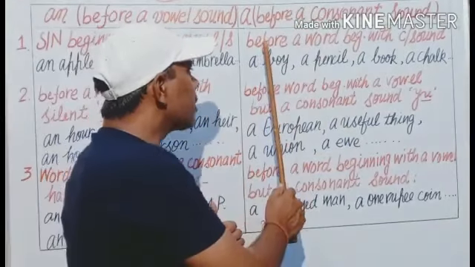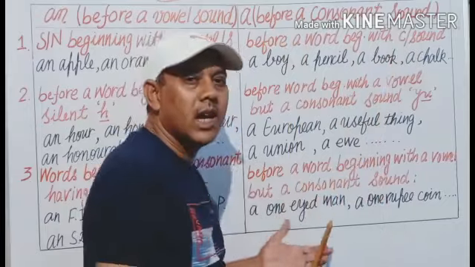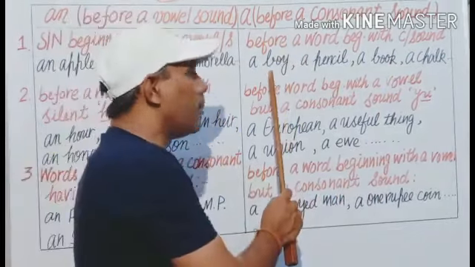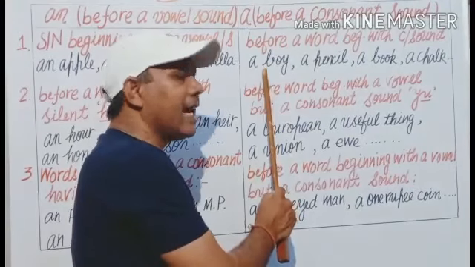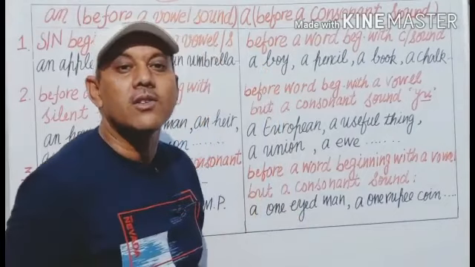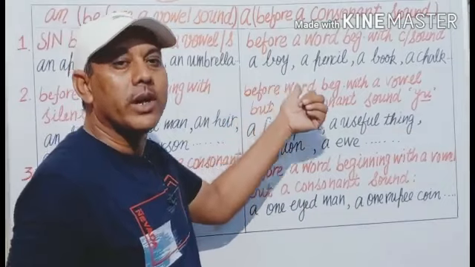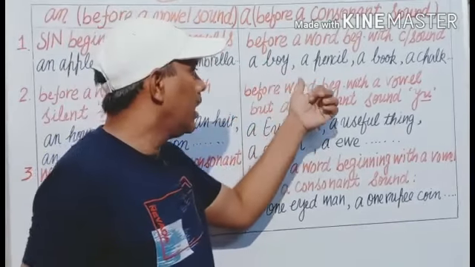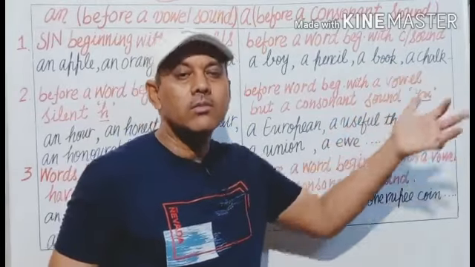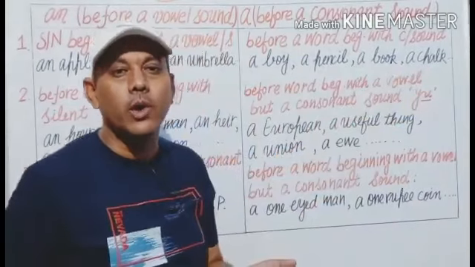For example, first of all, before a word beginning with a consonant sound as well as a consonant letter. For example, boy. It begins with letter B and it produces a sound B, which is a consonant sound. That's why we use A before boy. A boy, a pencil, a book, a chalk, etc. In this way, we use A before them.